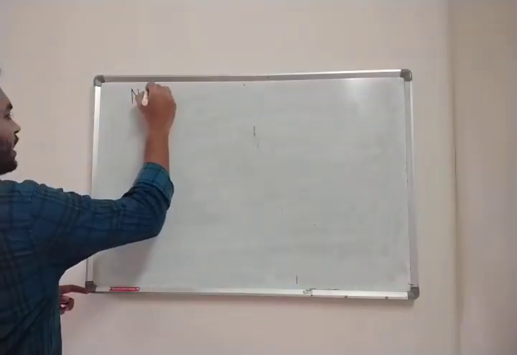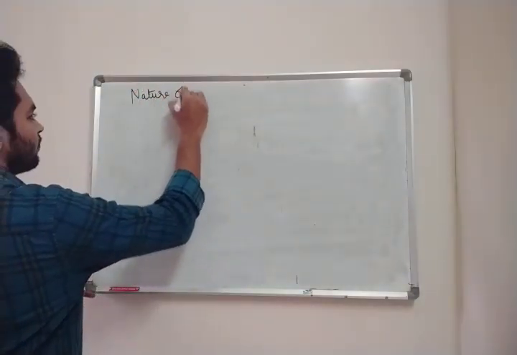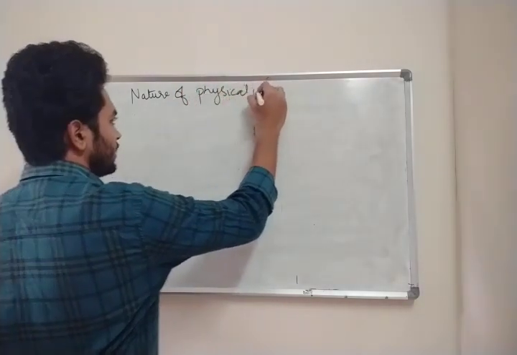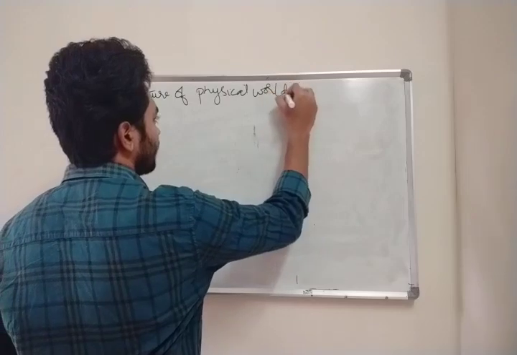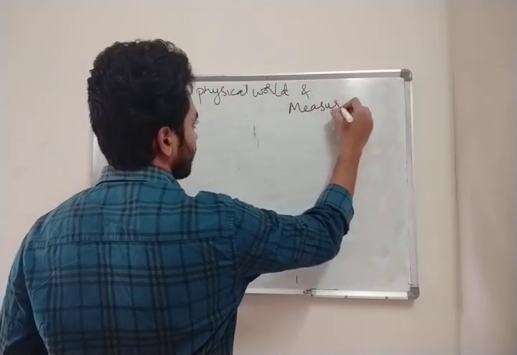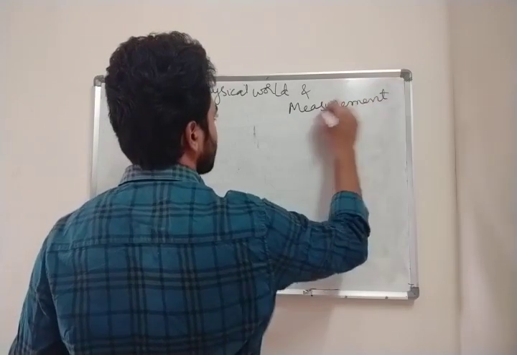So the first chapter is nature of physical world and measurement.